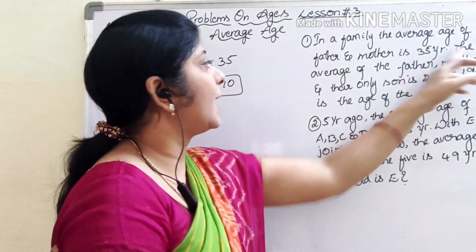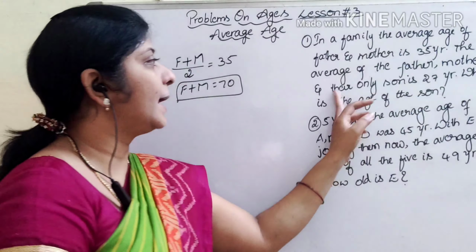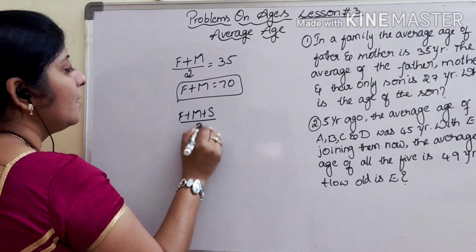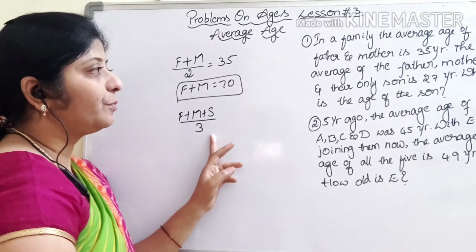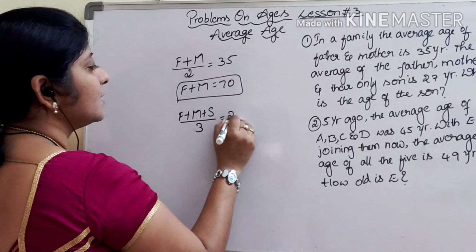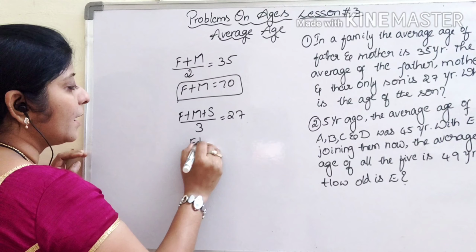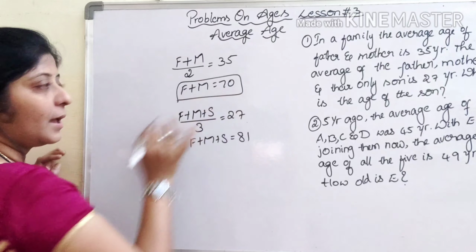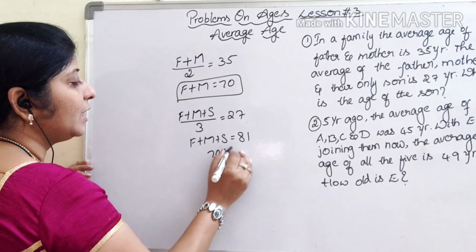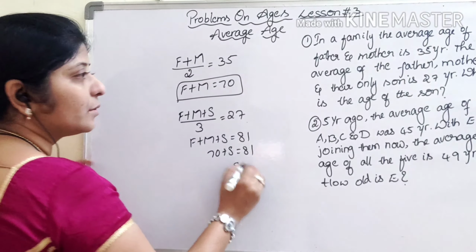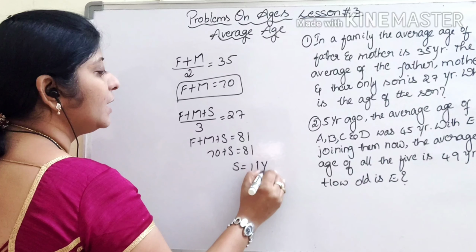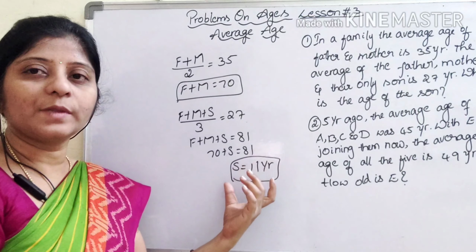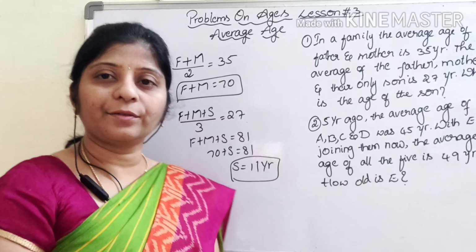And next, the average age of the father, mother and their only son. Average of father, mother and son will be f plus m plus s by 3, given as 27 years, which will give us f plus m plus s equal to 81. But we know the f plus m value is 70. So 70 plus s is equal to 81, so the son's age will be 11 years. Here they asked what is the age of the son. Age of son is 11 years. I will go to the next one.